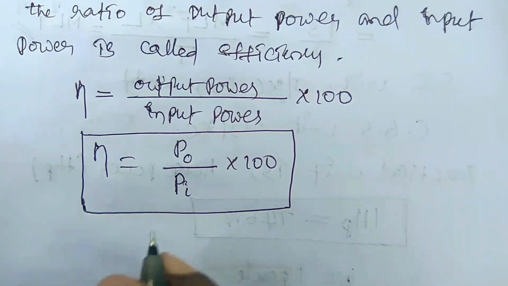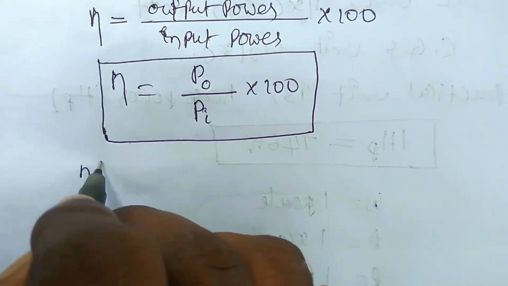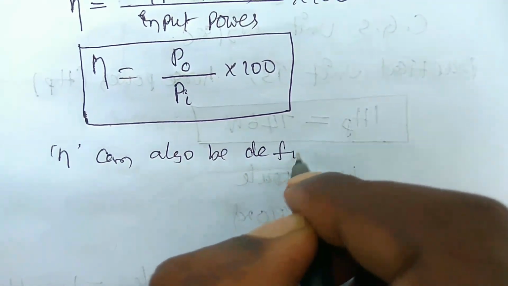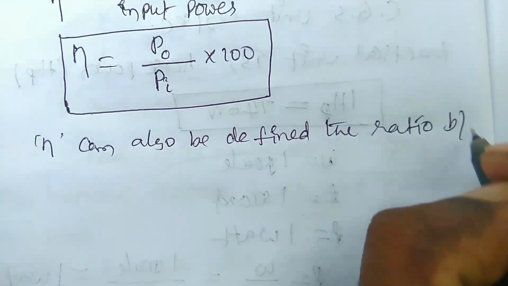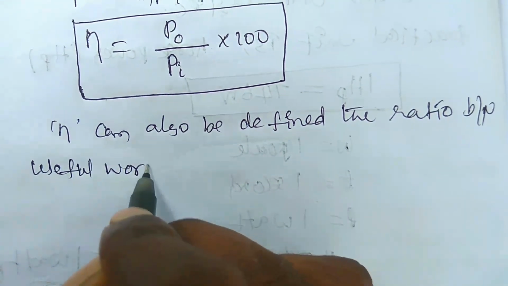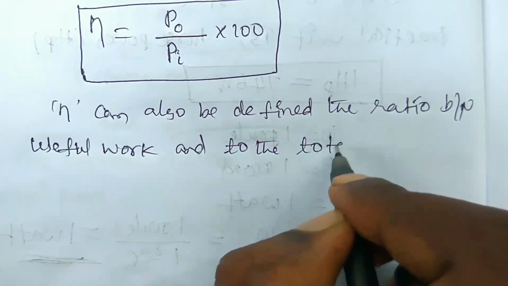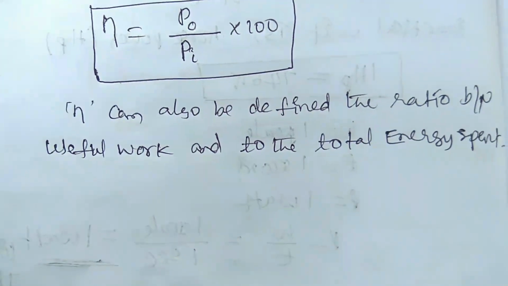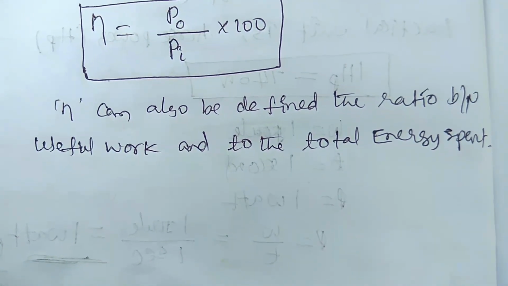So here we can say that the efficiency eta can also be defined as the ratio between useful work and the total energy spent.